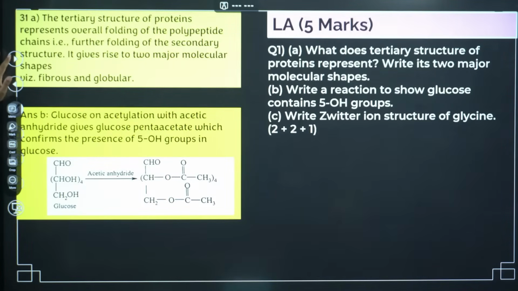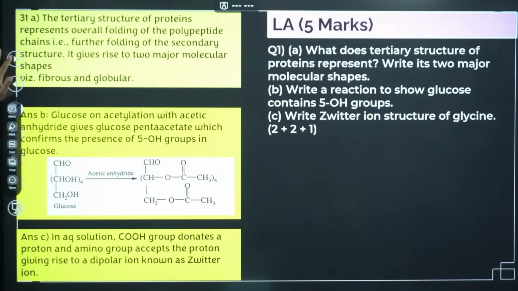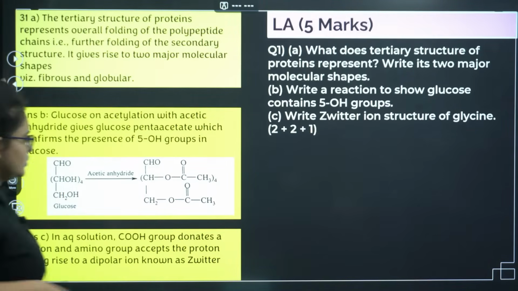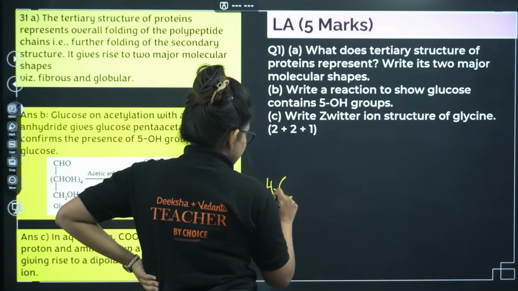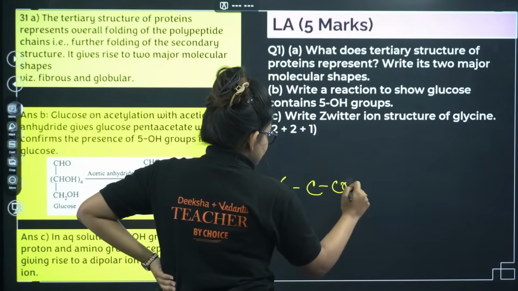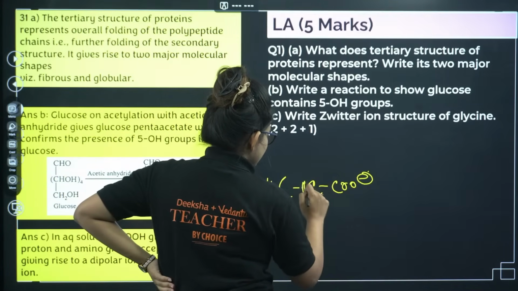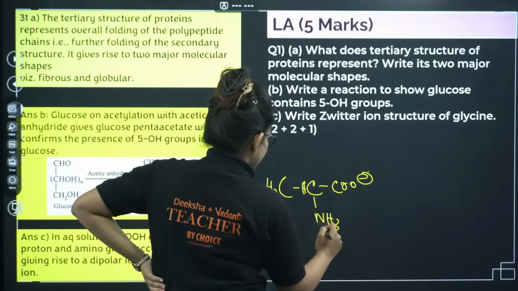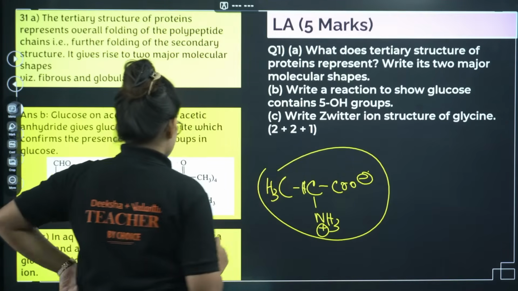If you react glucose with acetic anhydride, you end up with the pentaacetate compound. And the Zwitter ionic structure of glycine, if you want to write it, it is basically a proton donor: CH2COO minus, and here I will have NH3 plus. This is the Zwitter ionic formation.